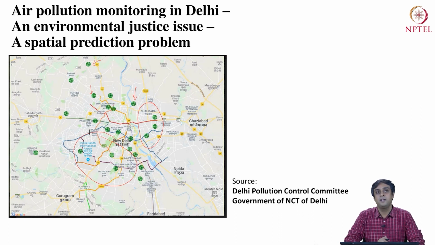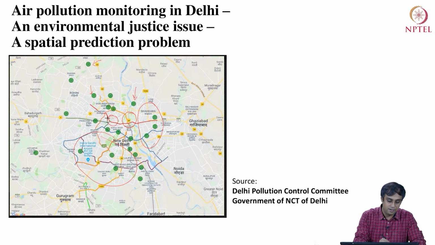But there is an environmental justice problem that arises here: having these monitoring stations is costly, so we can't have them everywhere. In the regions where we don't have monitoring stations, in all these gaps, we don't really know the exact level of air pollution.